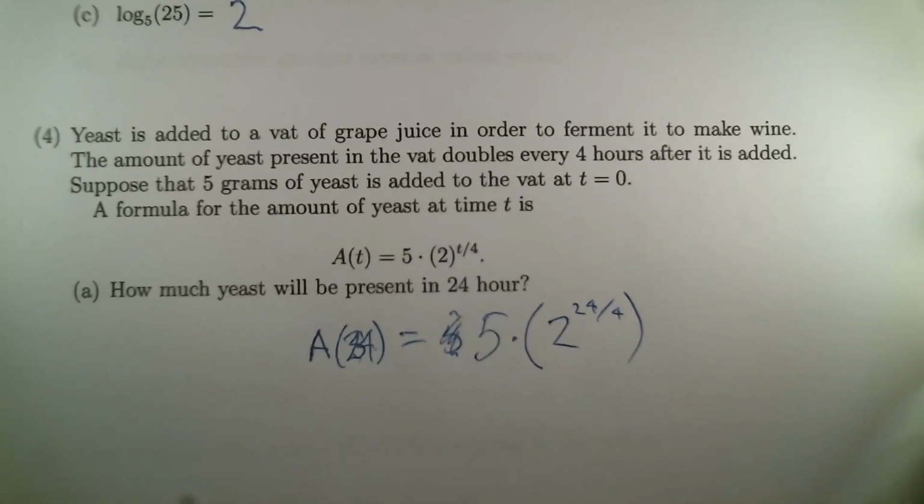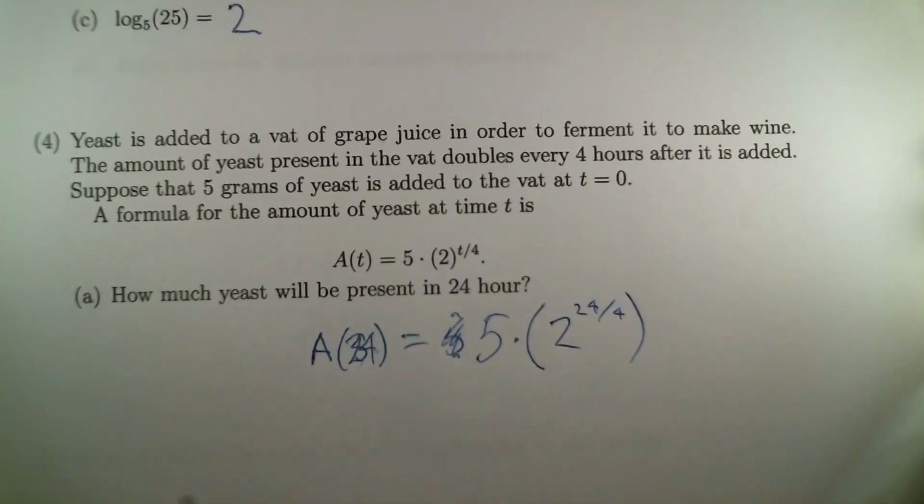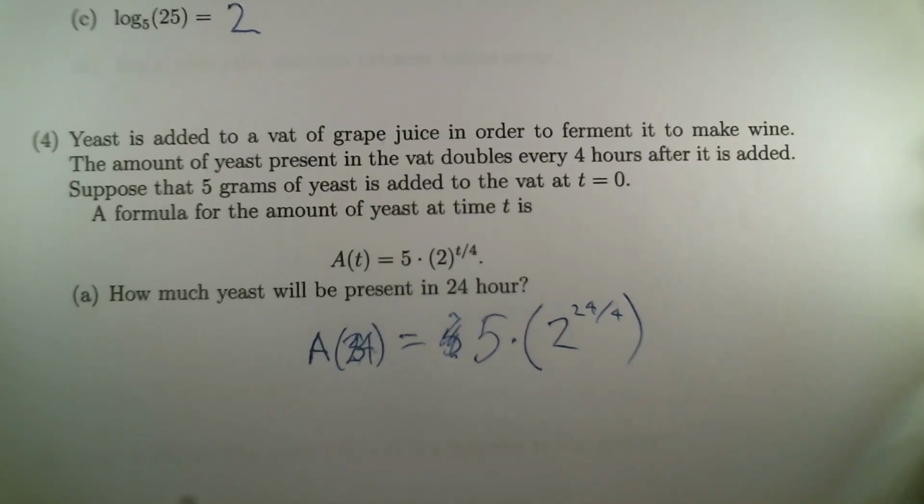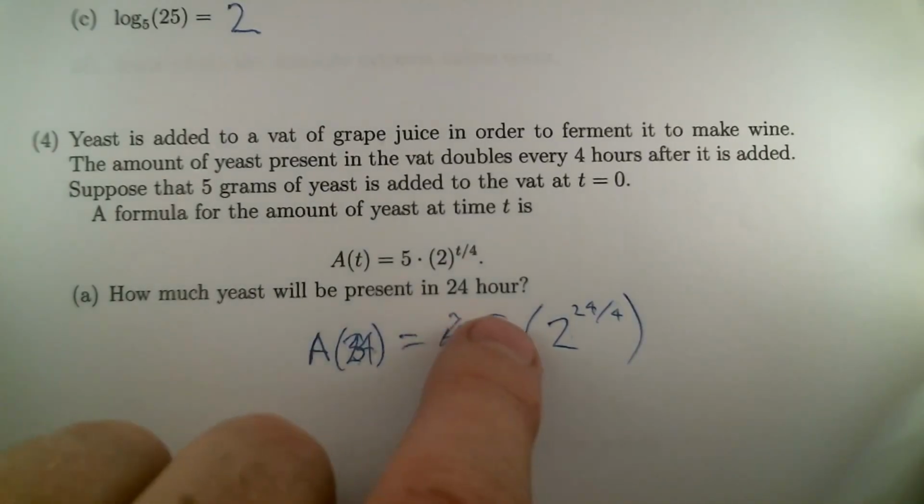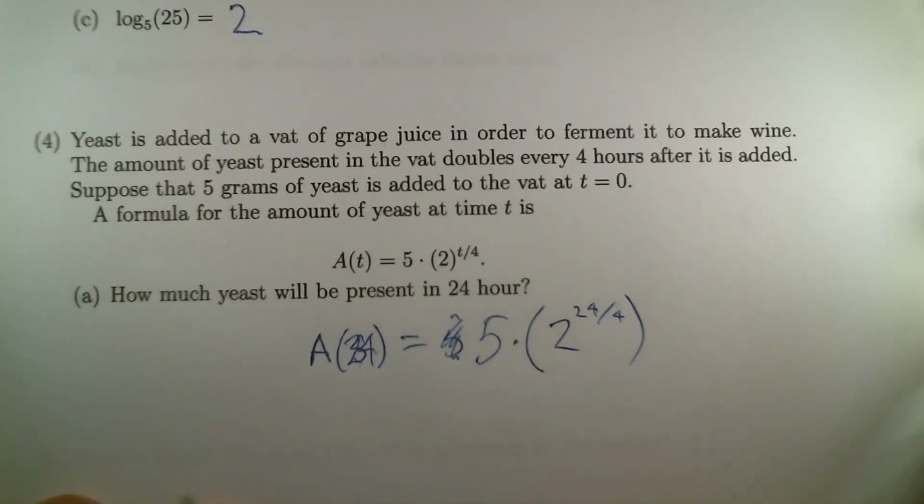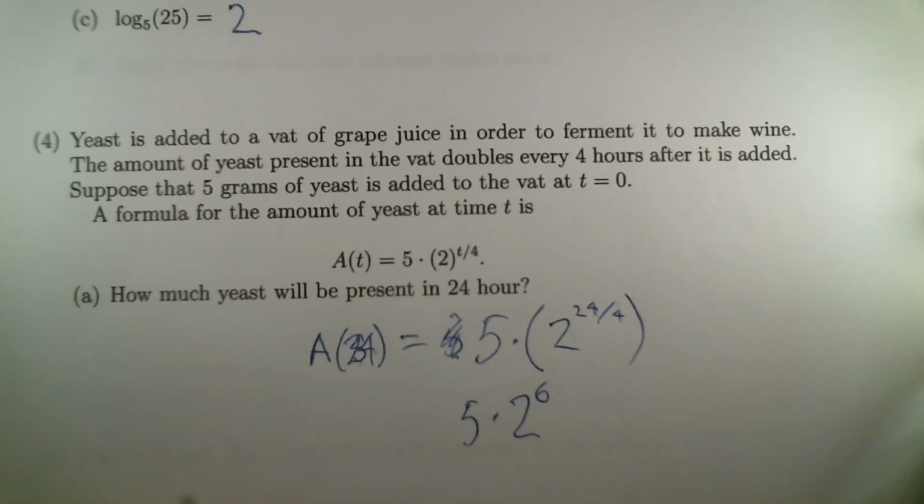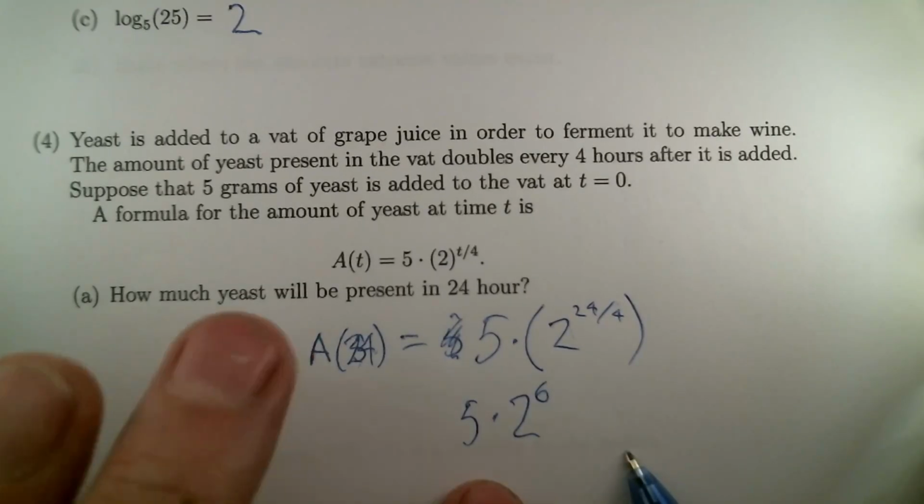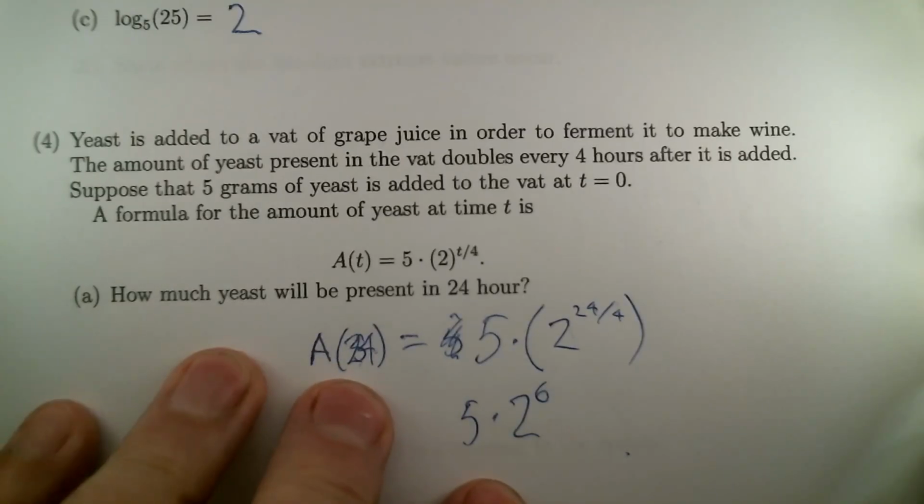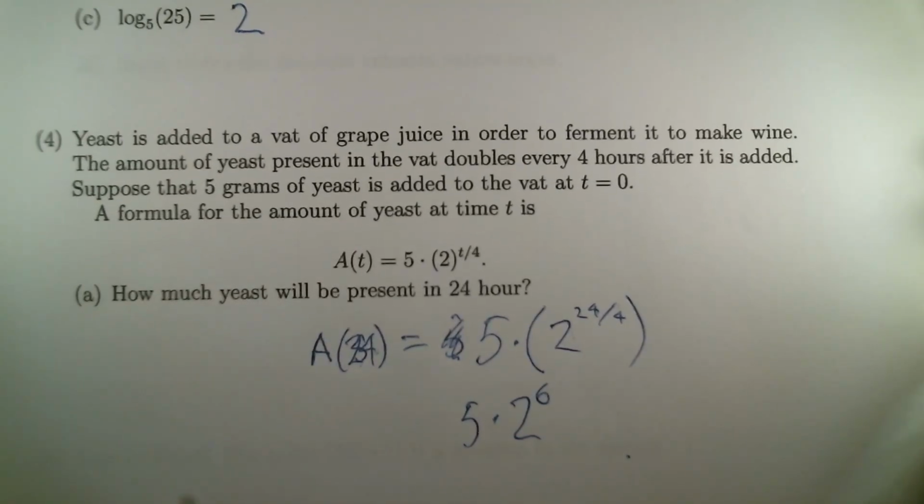I just put in a set of parentheses that really aren't required because you would do the exponents before you did the multiplying. But anyway, 24 over 4 you can do in your head probably. That's 6. So we have 5 times 2 to the 6. 2 to the 6 is 2, 4, 8, 16, 32, and one more, 64. So this is 5 times 64, or what is that, 320.